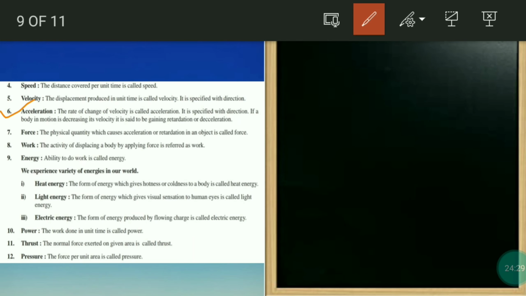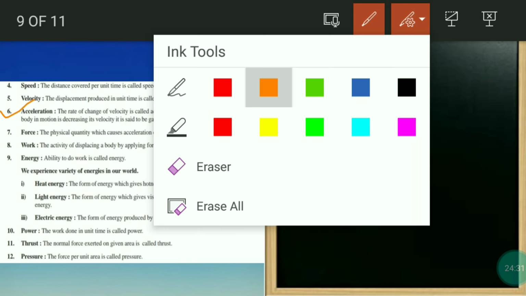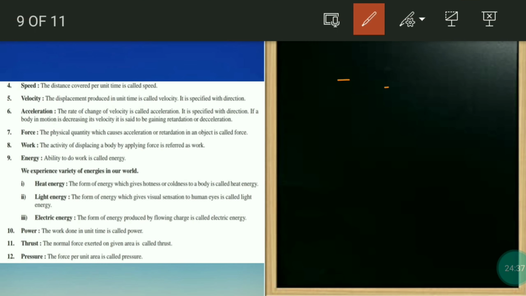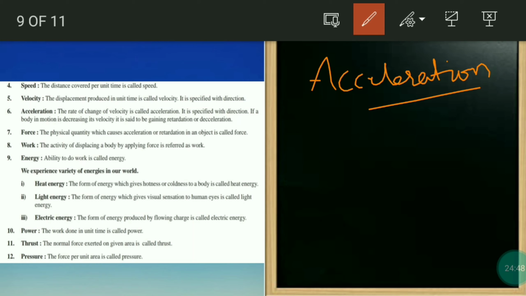Now direction is also very much important in velocity. It can be negative or positive also. Okay, now we will see the acceleration part. So acceleration, the rate of change of velocity is called acceleration. So you should be perfect in velocity, then only you will know the acceleration.